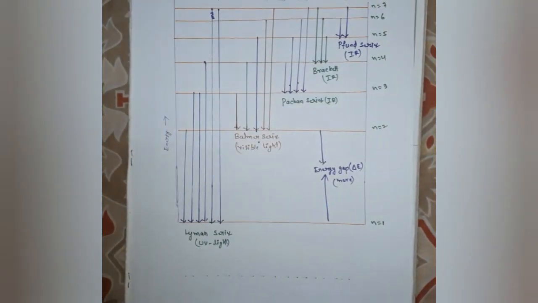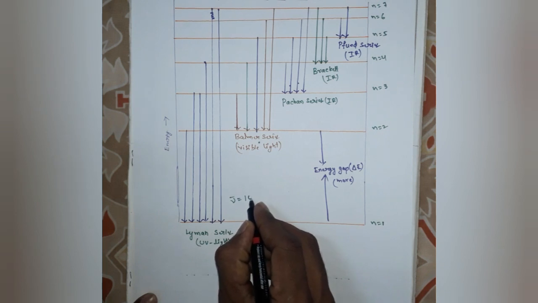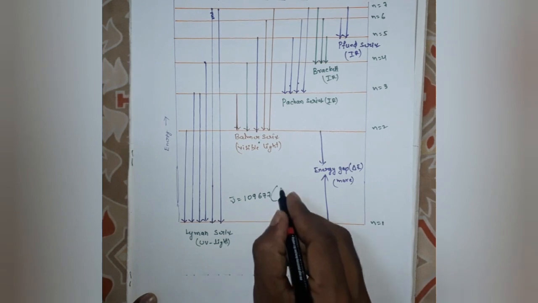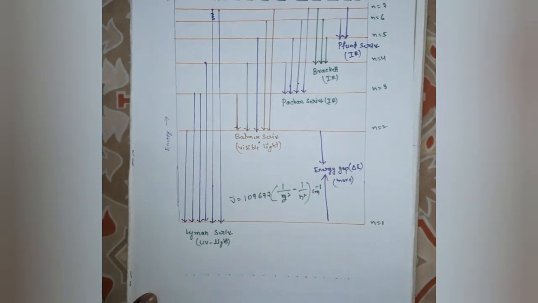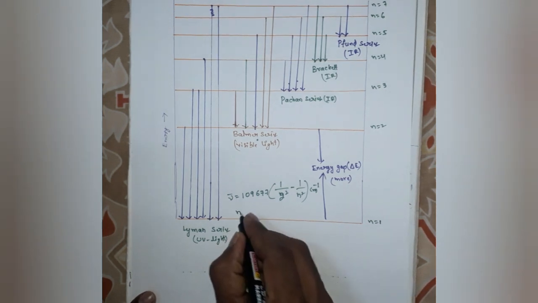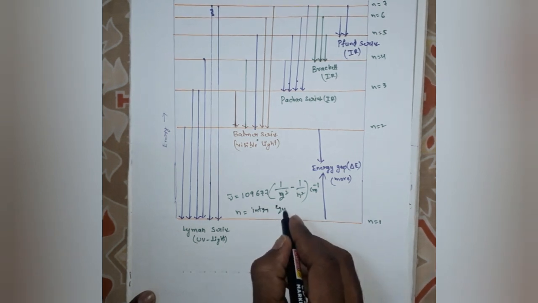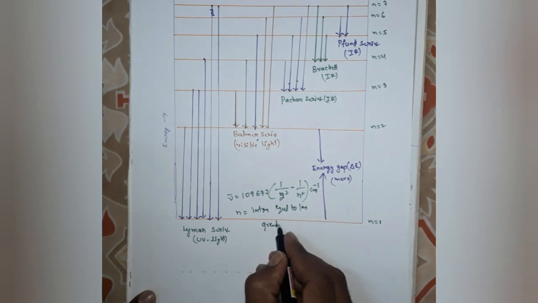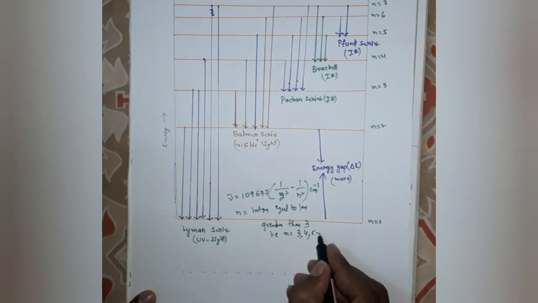So next, one more important point. The visible lines of the hydrogen spectrum obey the following formula: wave number ν̄ = 109677 × (1/2² − 1/n²) cm⁻¹, where n is an integer equal to or greater than 3, that is n = 3, 4, 5, and so on.